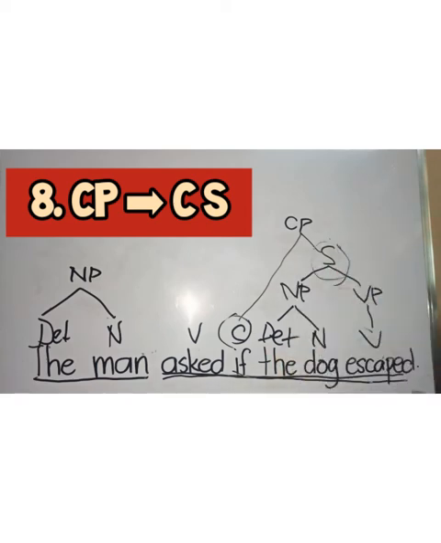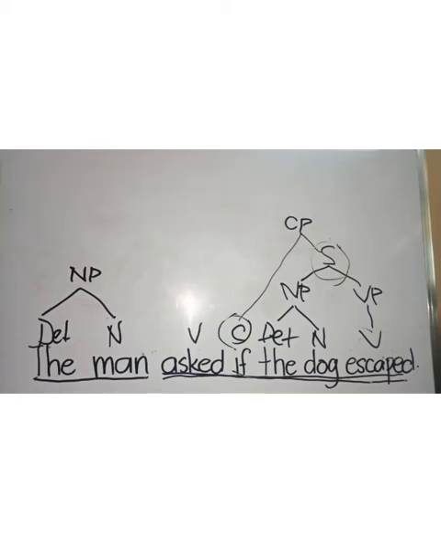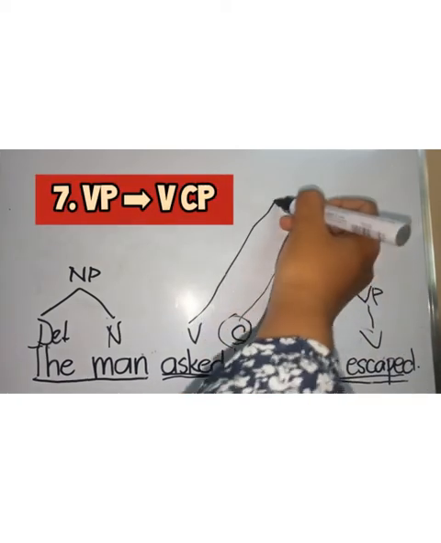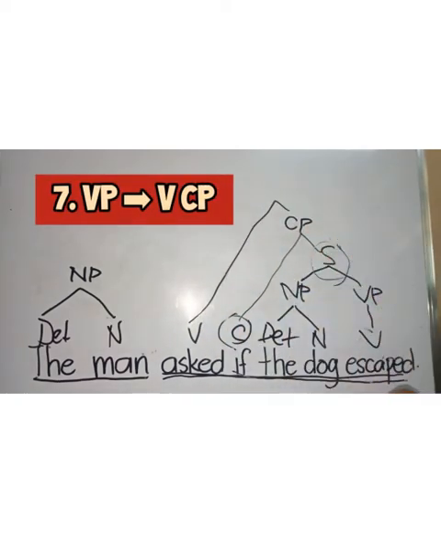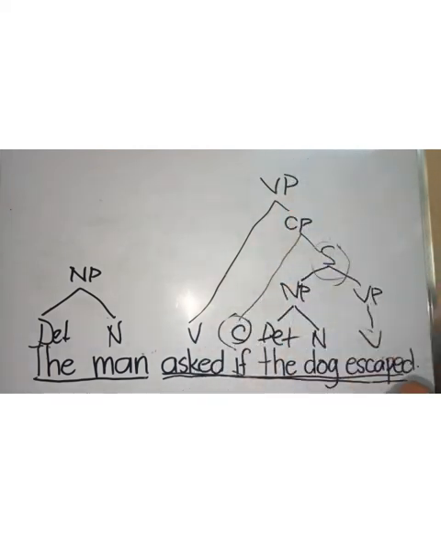So number 8 is possible. Number 8 is diagrammable, or it can happen in a sentence. Next element, we have a verb. If a verb is combined with a CP, that creates our verb phrase.